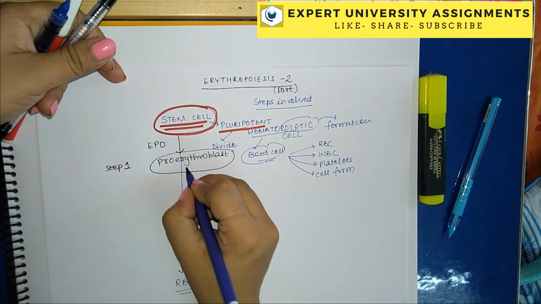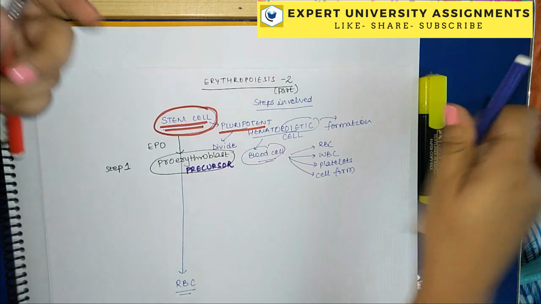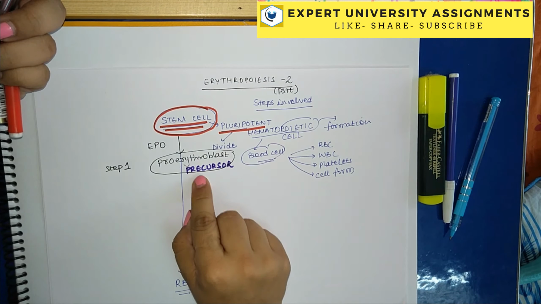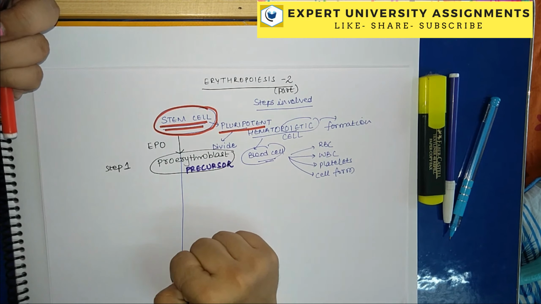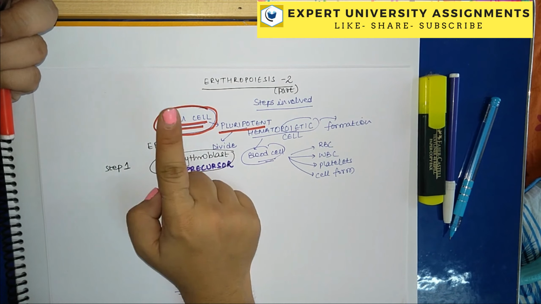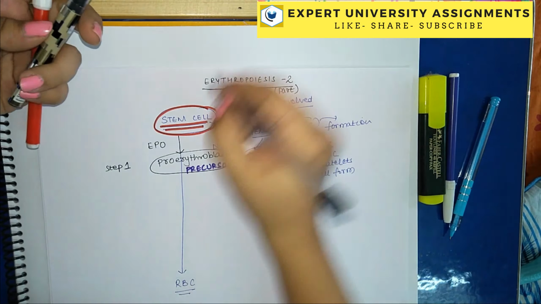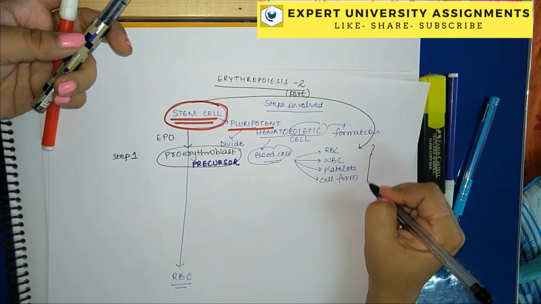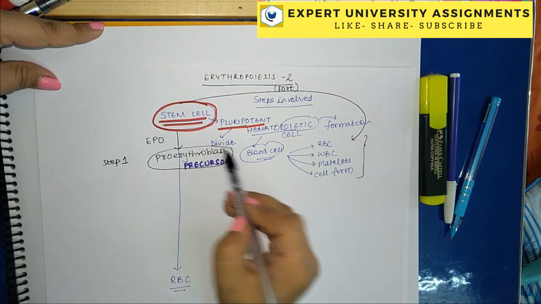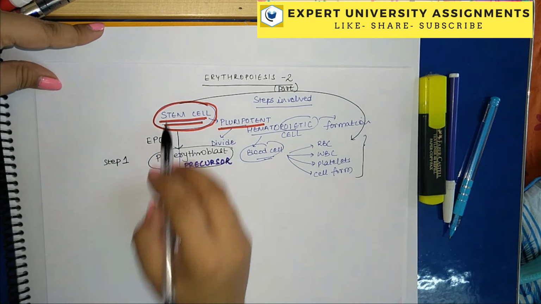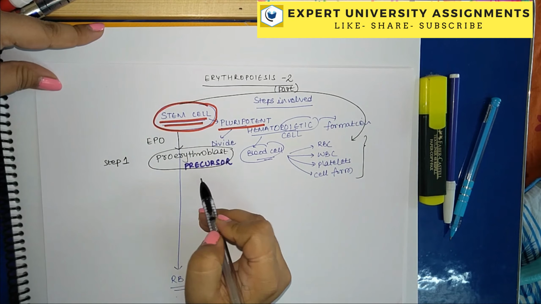You can call it the precursor. So what do you mean by precursor basically? Precursor is something which will lead to the formation of ultimately a different type of cell. So this is basically initiating a process. Stem cell is the first cell which is pluripotent in nature and has the capacity of forming all of these types of cells: red blood cell, white blood cell, platelets and other cell forms. How it leads to the formation of red blood cell is a stepwise process. In step 1, proerythroblasts are formed, which are precursor cells.